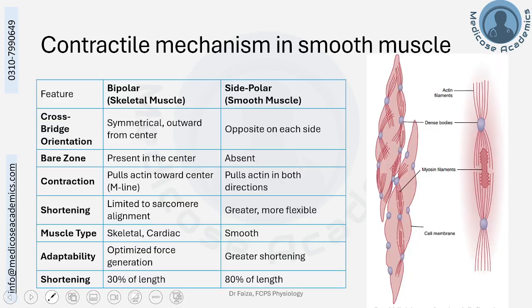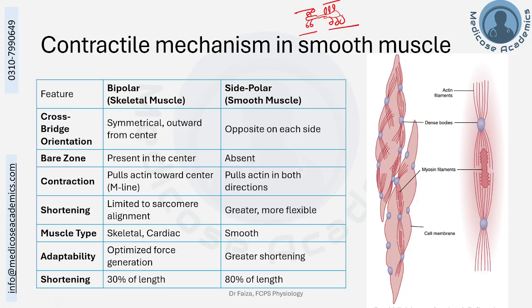Maybe I can draw this for you. Okay. In case of skeletal muscles, in the center was a thick filament, and on both ends, cross bridges were coming in opposite directions, providing attachment to actin filaments on both ends.